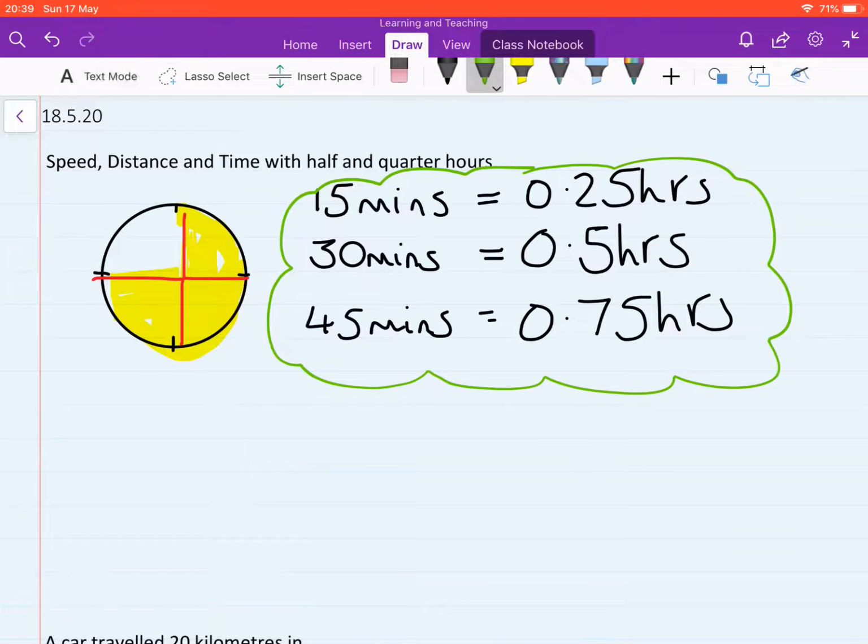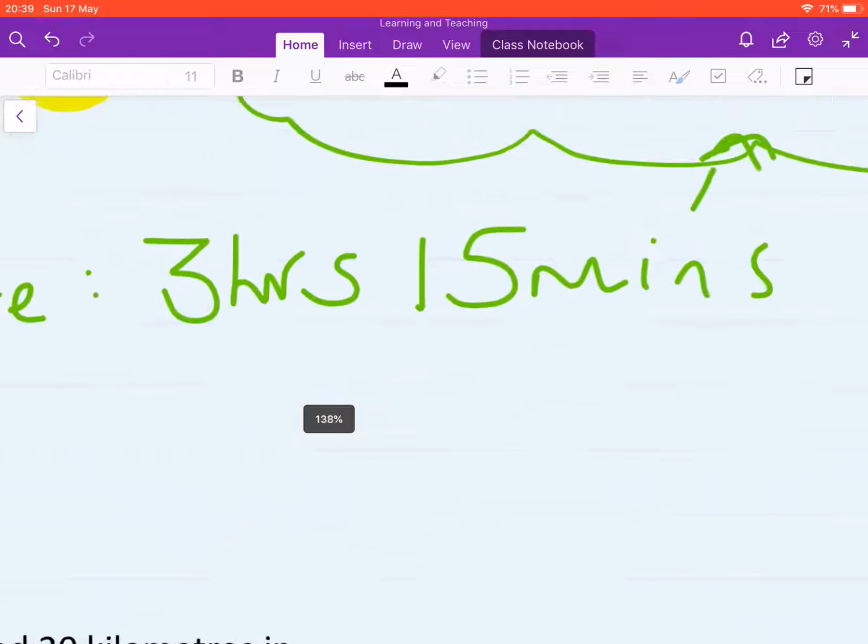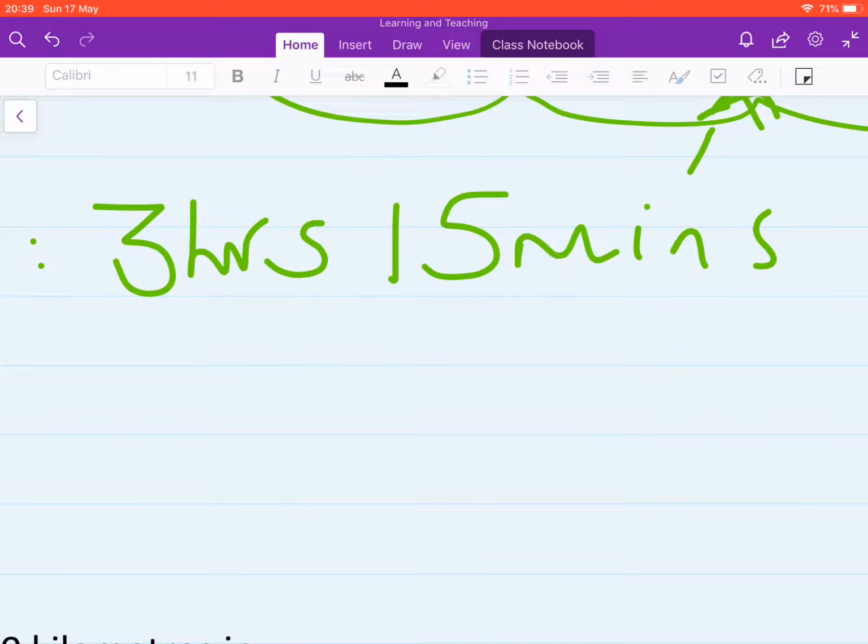I just want to take one more wee note, and then we've got 3 examples to have a look at. See if we wanted to write, for example, 3 hours and 15 minutes in this form up here. Let's think about what that actually is. 3 hours and 15 minutes.